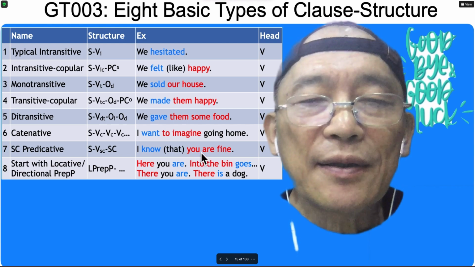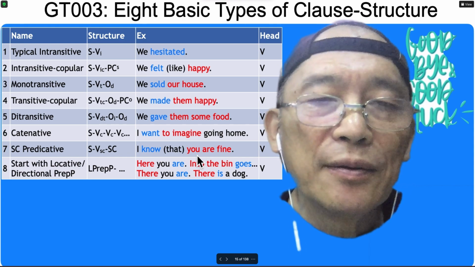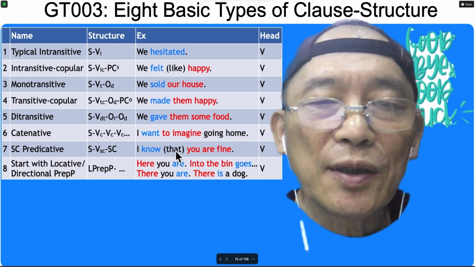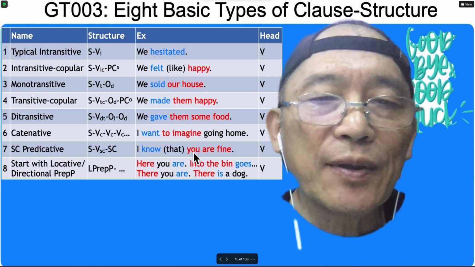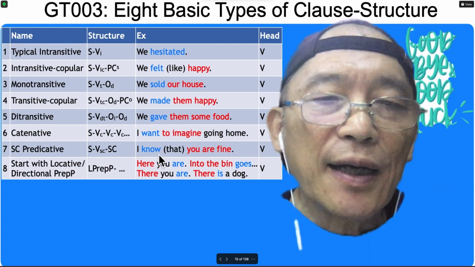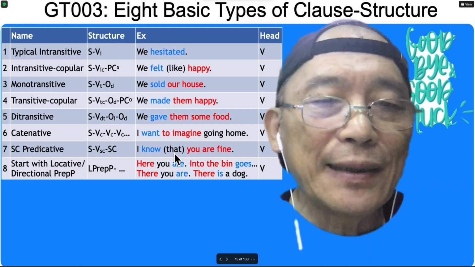For example, if it's a question like, I know how you are, then no subordinator. Or if it's a non-finite clause, for example, a to infinitive, I know how to do it. I know what to do, of course, no subordinator.